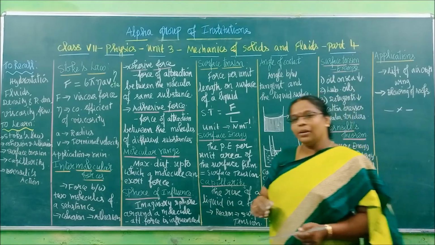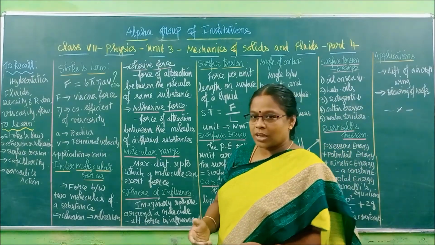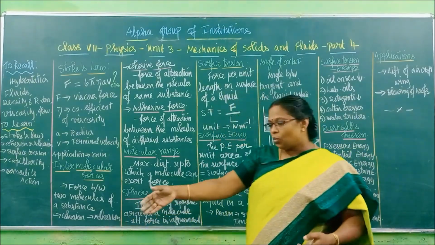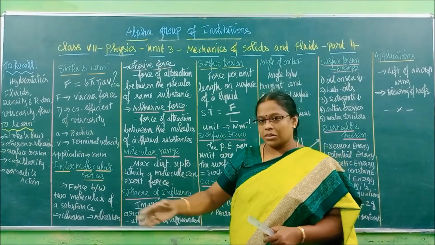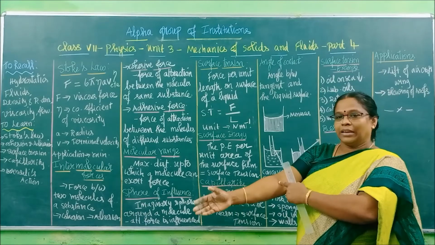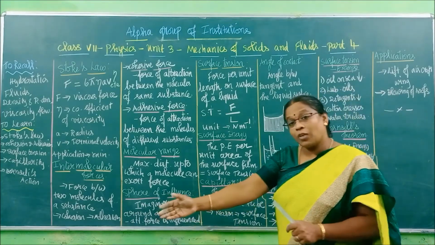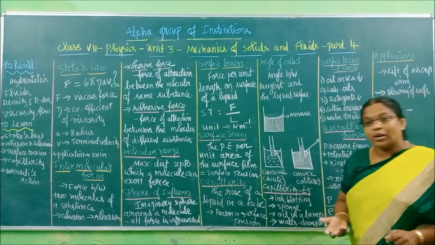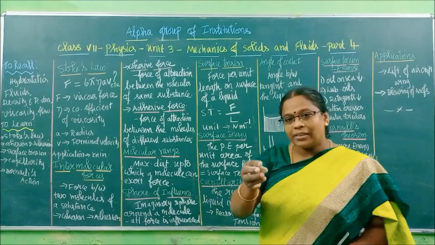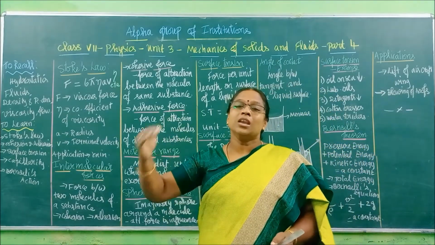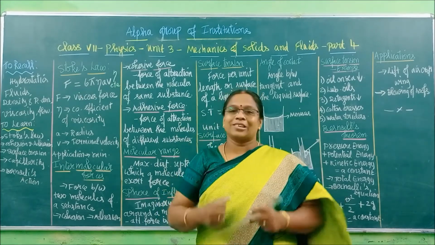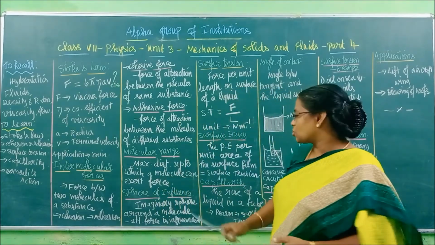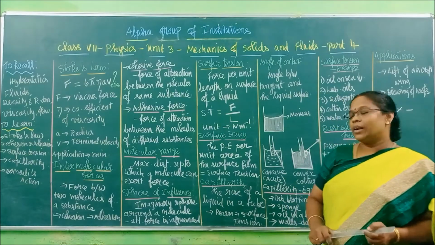I can give a daily life example also. If I am shaking hands with another person, I can give a handshake only till here. If I move further and further away, I cannot give a handshake. Like that, in a substance, the distance till which a molecule can exert some attraction is called molecular range.